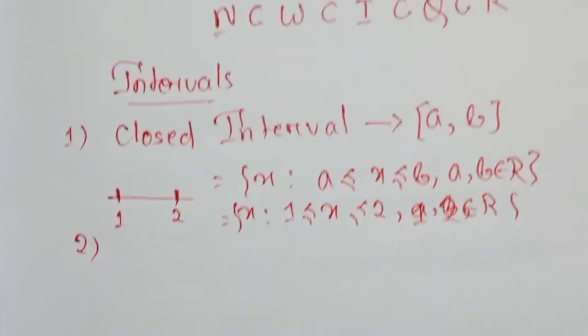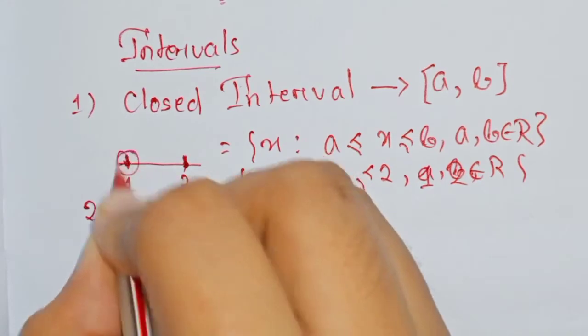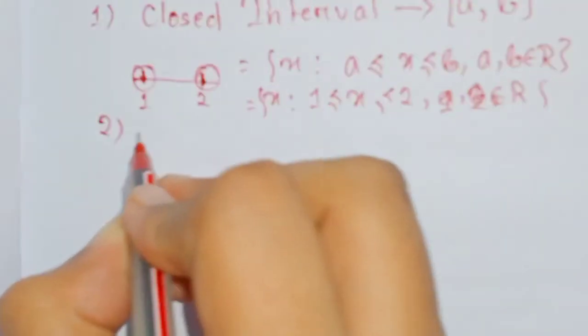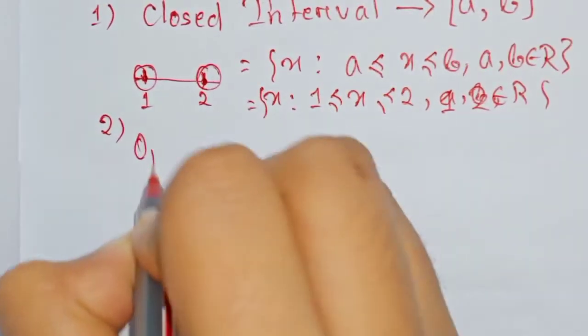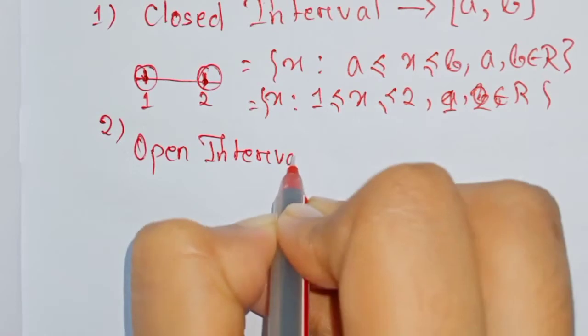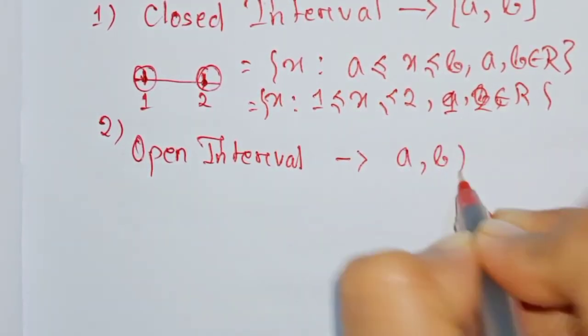Okay, here these 2 points are also included in the set, but in the second one, that is the open interval, you will see (a, b) open.